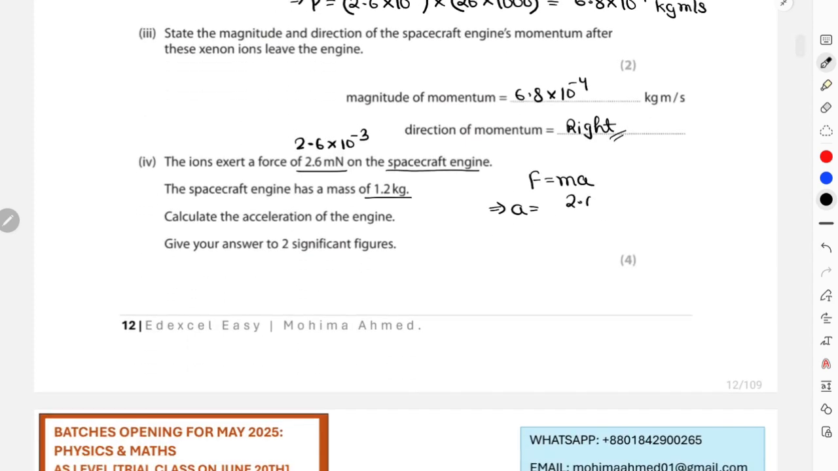So you're going to get 2.6 into 10 to the power of negative 3, and this will be divided by that 1.2. So you're supposed to get 2.6 multiplied by 10 to the power of minus 3 divided by 1.2, and you're going to get 2.17 into 10 to the power of minus 3 meters per second. As we're supposed to keep our answer to two significant figures, it would be better to keep our answer as 2.2 into 10 to the power of minus 3 meters per second. Okay, that is the value of your acceleration now.